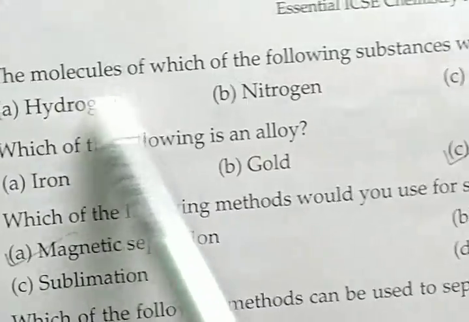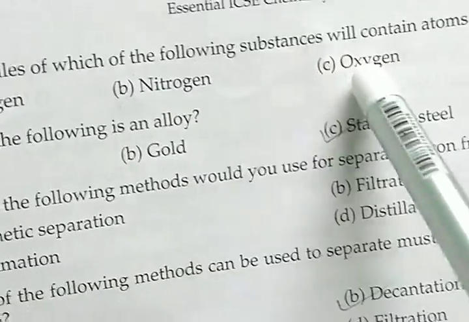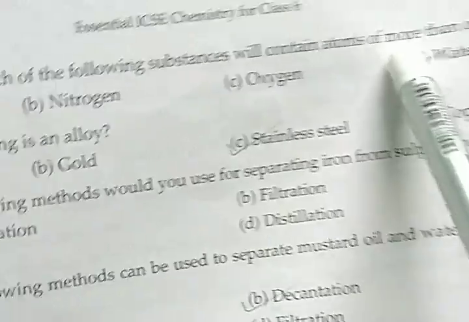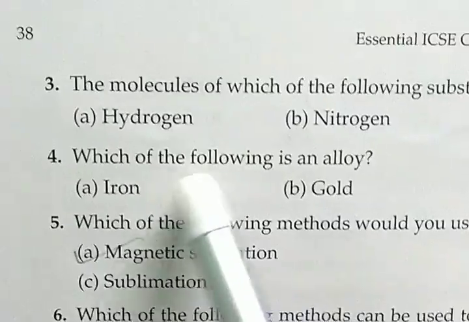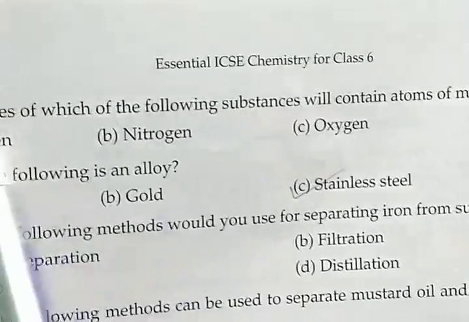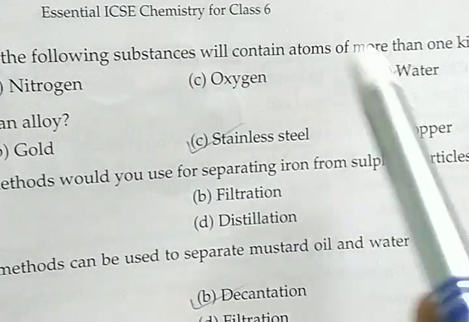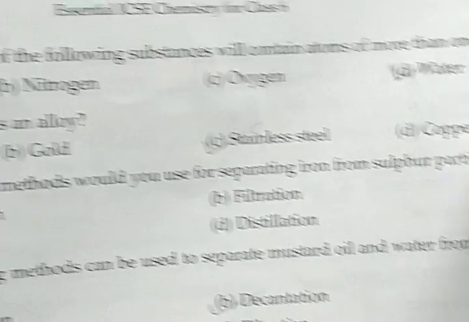Next, the molecules of which of the following substances will contain atoms of more than one kind? Hydrogen, nitrogen, oxygen and water. Among them, water is a compound that is made of more than one kind of atoms.